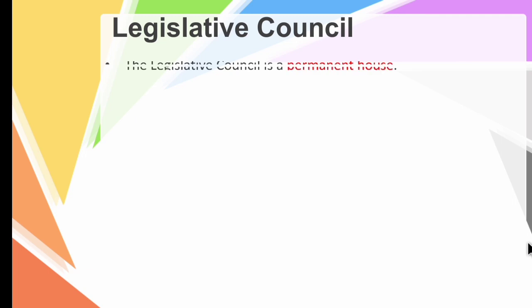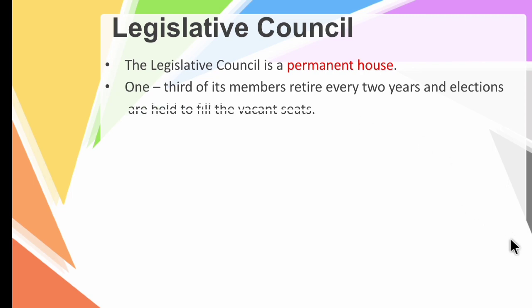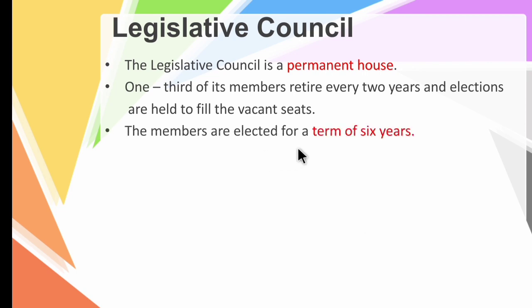So now let's see about the legislative council in detail. The legislative council is a permanent house. 1/3 of its members retire every 2 years and elections are held to fill the vacant seats. So 1/3 of the members will retire every 2 years and the election will be made to fill the vacancy. The members are elected for a term of 6 years.